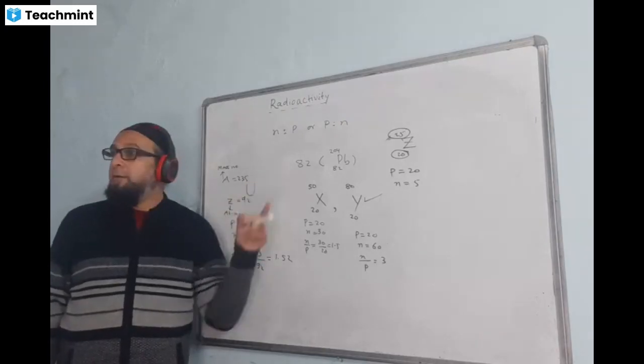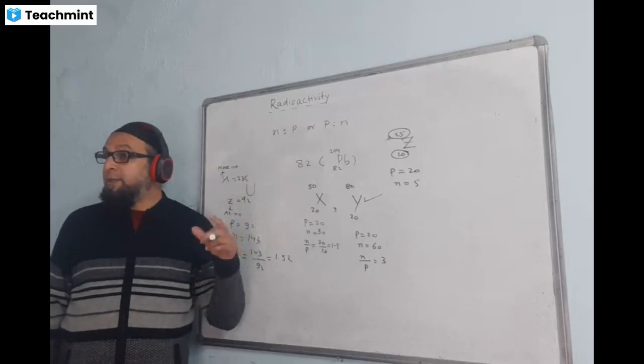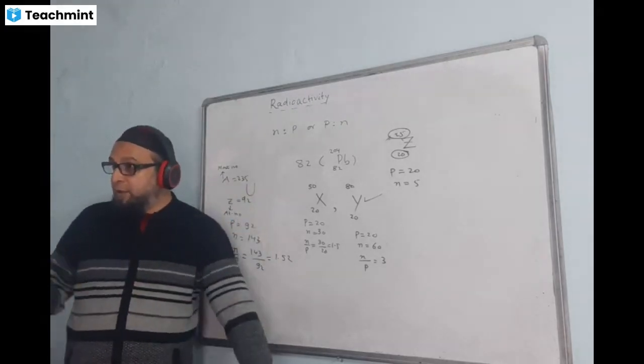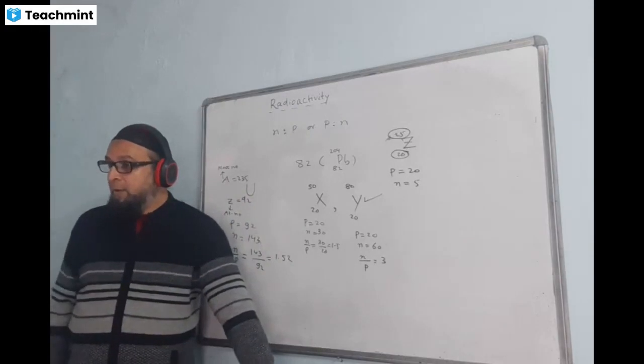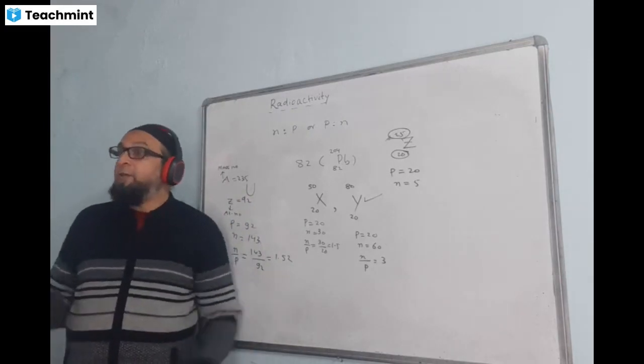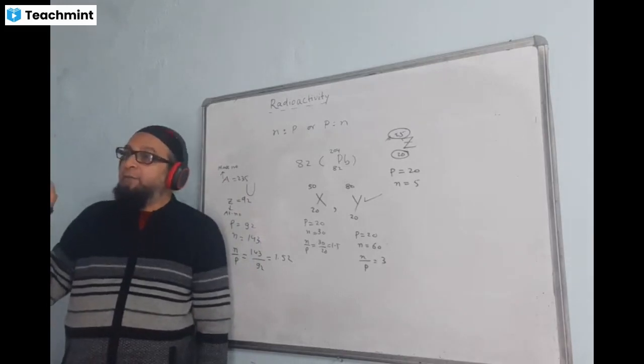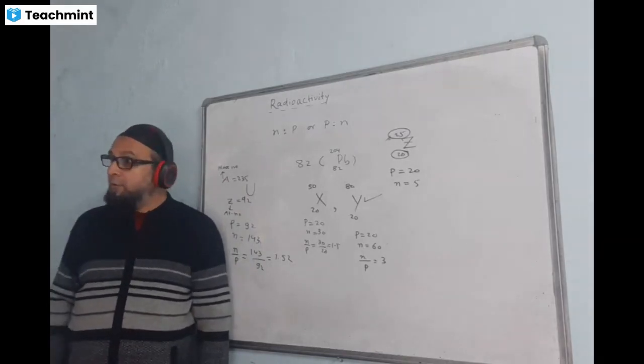What makes the nucleus unstable? I said the excessive number of neutrons or protons. Radiation is the energy released by that substance. But I'll tell you, natural radioactive material takes a very long time to lose its radiation and to become stable.